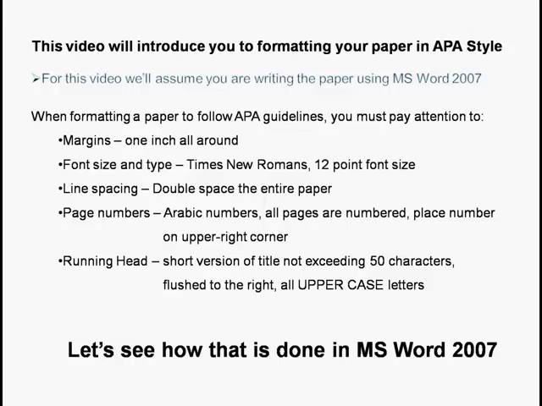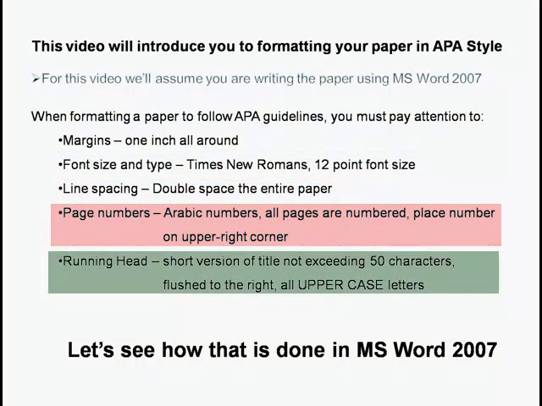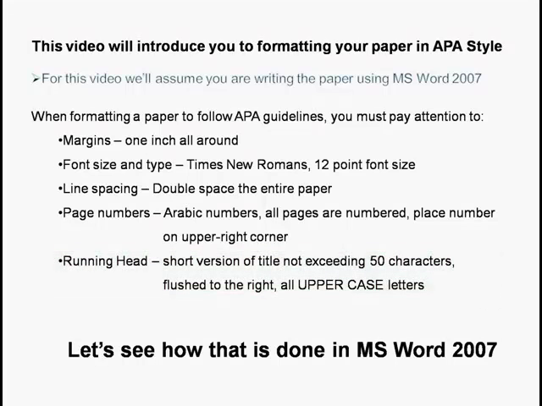There are several things you should be aware of when formatting your paper. You should be aware of the margins, font size and type, line spacing, page numbers, and the running head. Now let's see how these are done in Microsoft Word 2007.